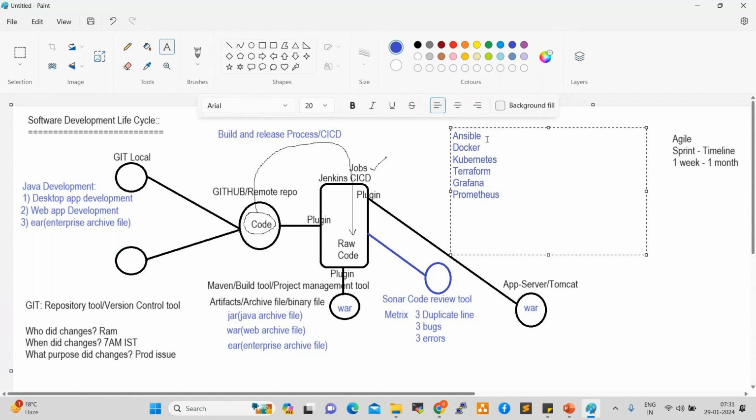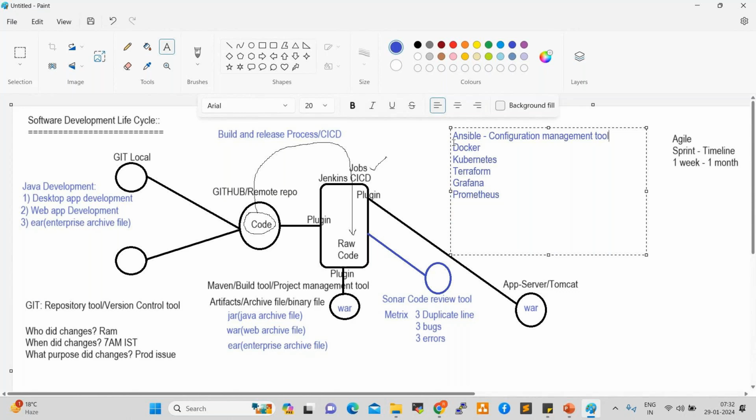Yeah. So Ansible, what is Ansible? Anyone? What will Ansible do? What is Ansible? Anyone having an idea? Ansible is a configuration management tool. Configuration management tool, right? So Ansible is an automation tool. So we can automate any activity using Ansible, right?